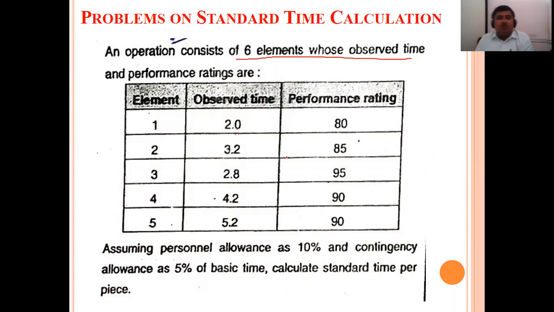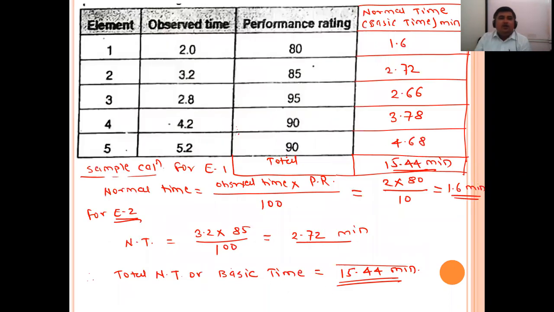So how to solve such small examples? This is the given data: element, observed time, performance rating. We have to calculate normal time or basic time. How to calculate normal time? Normal time is equal to observed time into performance rating divided by 100.